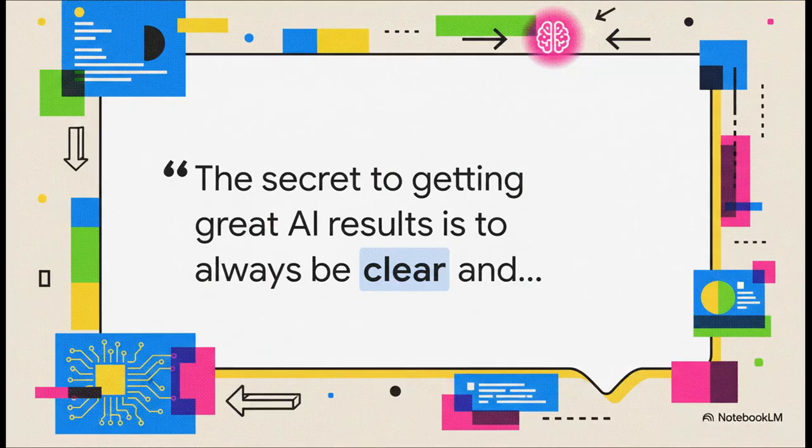Key 4 is a little more technical, but it is absolutely critical. Respect token limits. Think of tokens as the AI's building blocks for words. Every word, every piece of punctuation, it all costs tokens. Every model has a limit, and if your prompt or the response you're asking for goes over that limit, well, the response just gets cut off, mid-sentence.